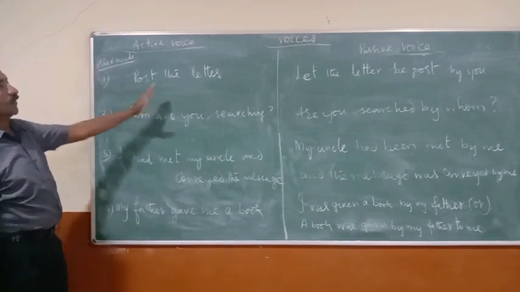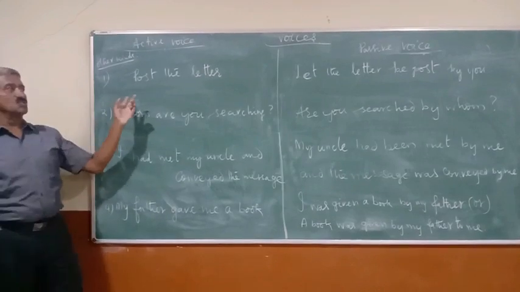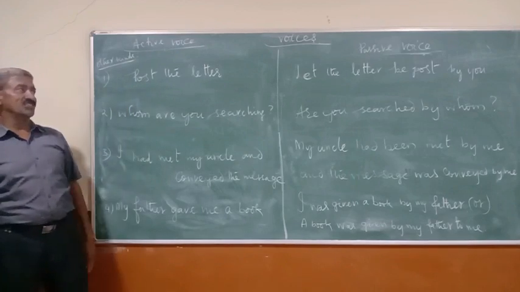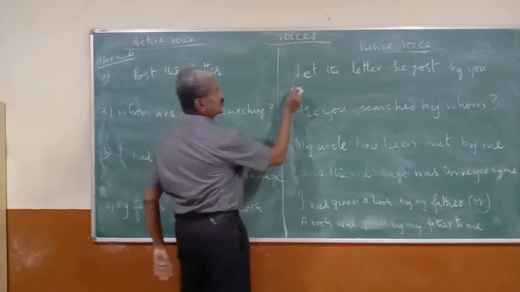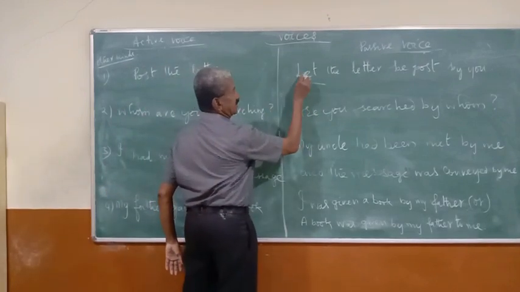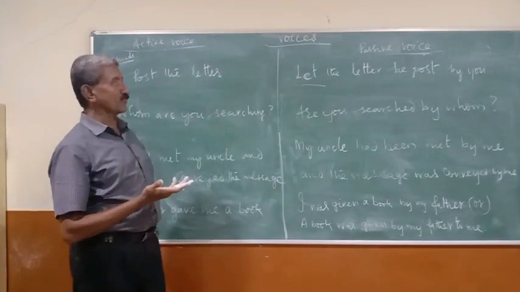Say for example, post a letter. When the sentence starts with a verb, how to change it into passive? See, let us use the let's usage. Let, L-E-T. It's very easy to change.